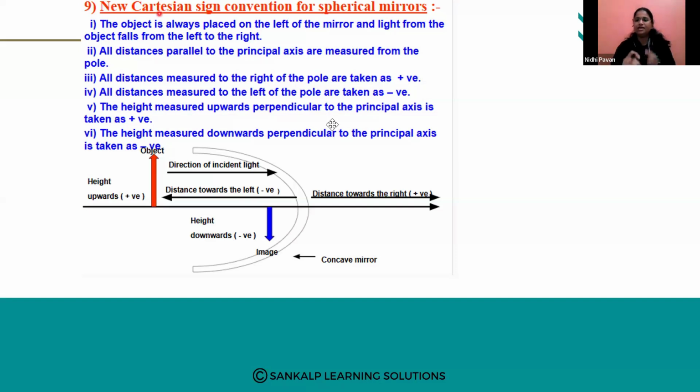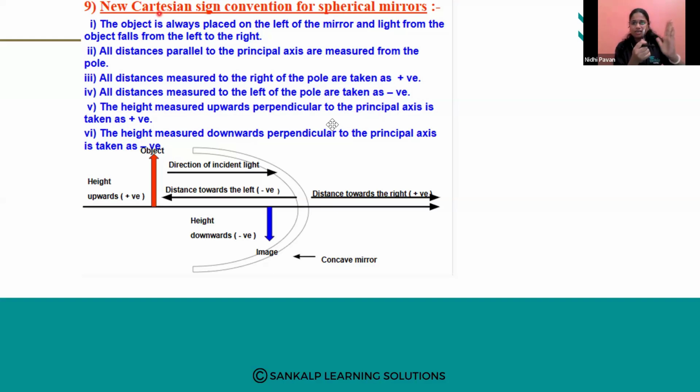Okay, dear students, here you can observe it in a better way. Let us take, see, if the reflecting surface is curved outwards, then it is a convex mirror. If the reflecting surface is curved inwards, then it is a concave mirror. Either it is a convex mirror or a concave mirror, the object will be kept at the left side of the mirror.